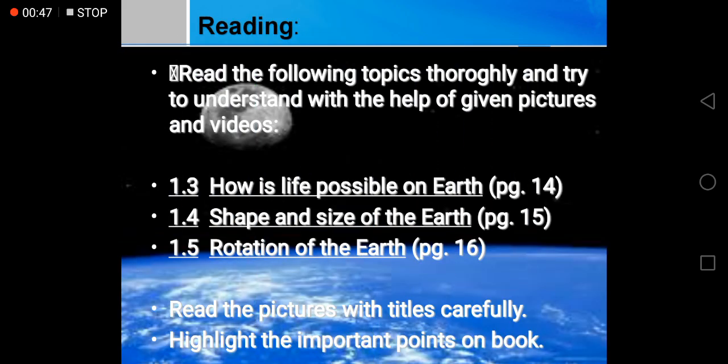You are going to read the following topics thoroughly and try to understand with the help of given pictures and videos. How is life possible on Earth? Page 14. Shape and size of the Earth. Page 15. Rotation of the Earth. Page 16. Read the pictures with titles carefully. Highlight the important points on the book.